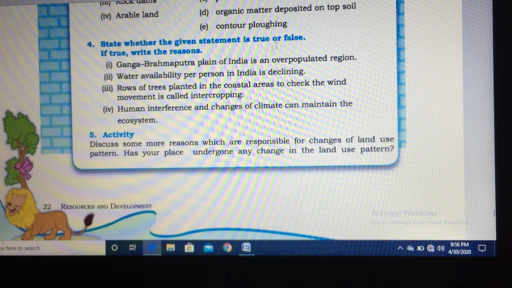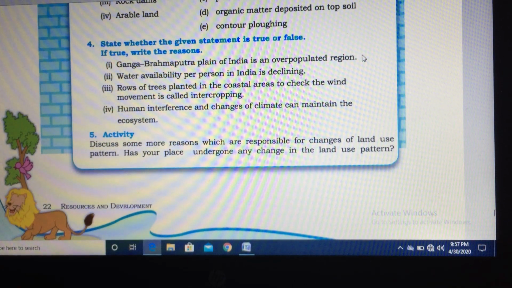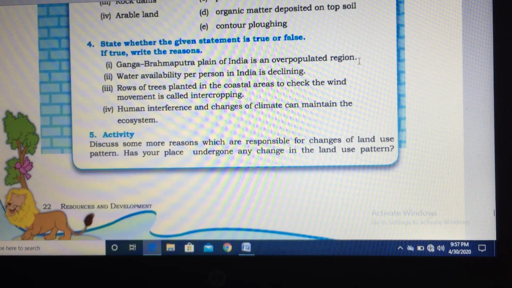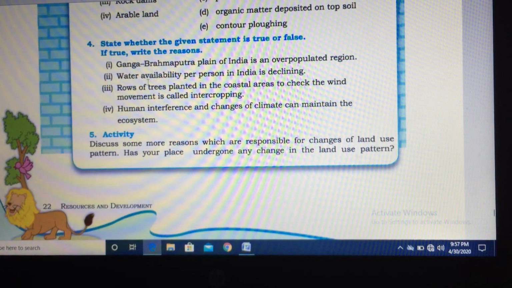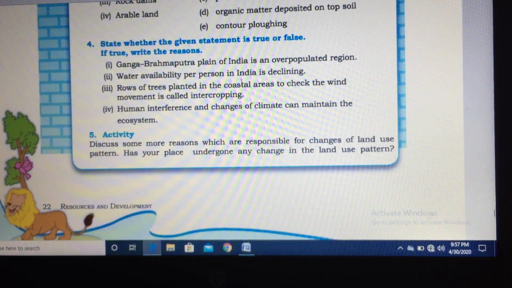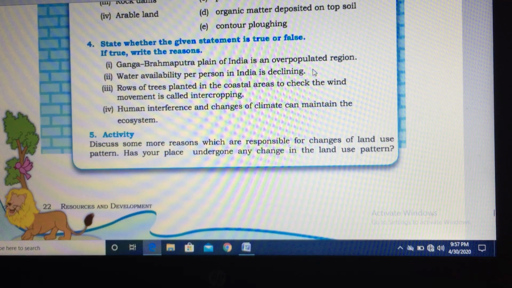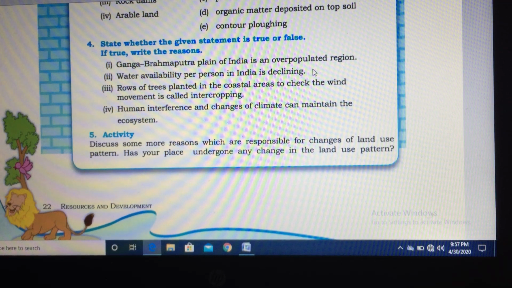Ganga Brahmaputra plain of India is an overpopulated region. Yes, it is plain and very highly populated. So this is true. Second, water availability per person in India is declining. Yes, because every person is using so much water, and the population has also increased. So this is also true.